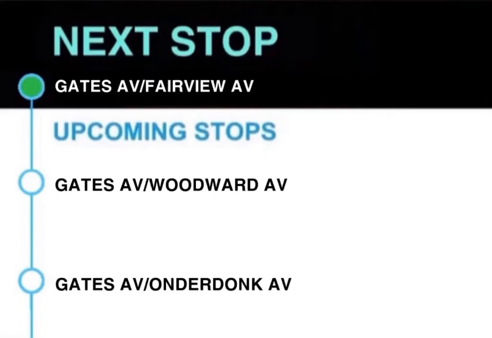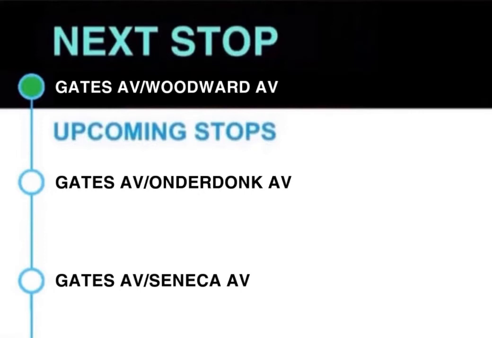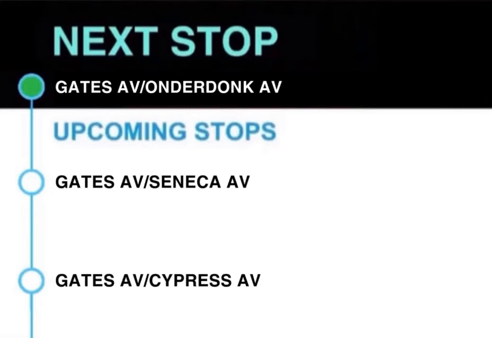Next stop, Gates Avenue and Fairview Avenue. This stop is Gates Avenue and Fairview Avenue. Next stop, Gates Avenue and Woodward Avenue. This stop is Gates Avenue and Woodward Avenue. Next stop, Gates Avenue and Onderdonk Avenue. This stop is Gates Avenue and Onderdonk Avenue.